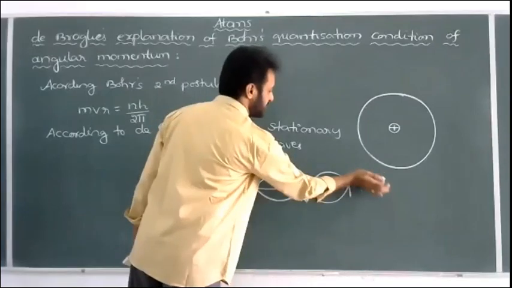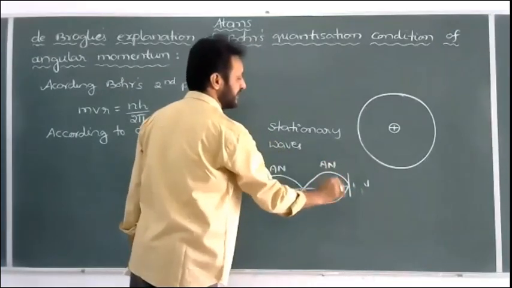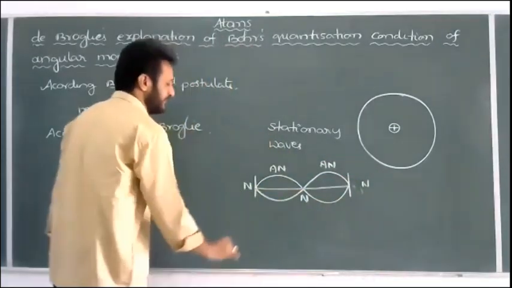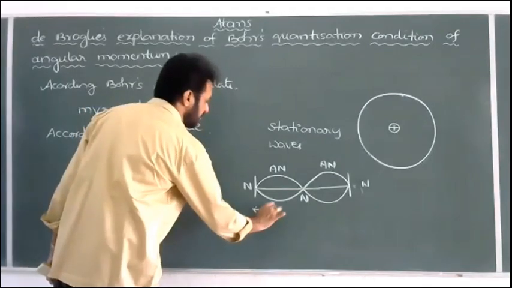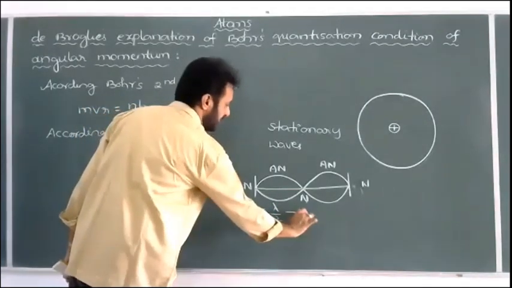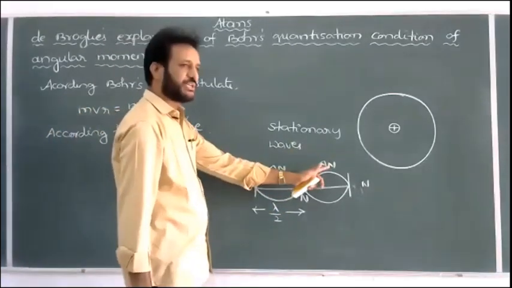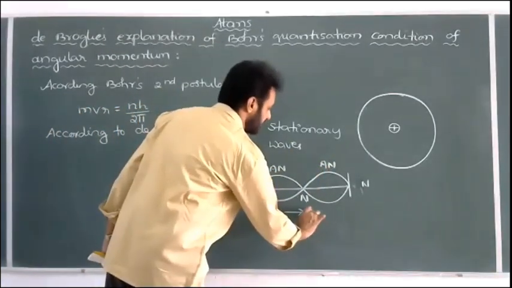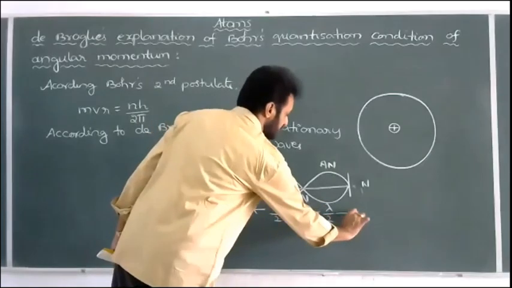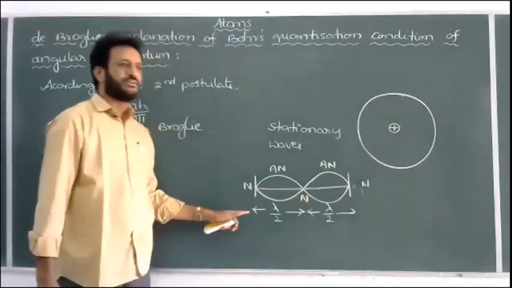So it is equal also at the last node, and here also we can take an antinode. The distance between any two successive nodes is equal to lambda by 2. Node to node is equal to lambda by 2, and antinode to antinode is also equal to lambda by 2. Here also it is equal to lambda by 2. So in total it is equal to lambda.